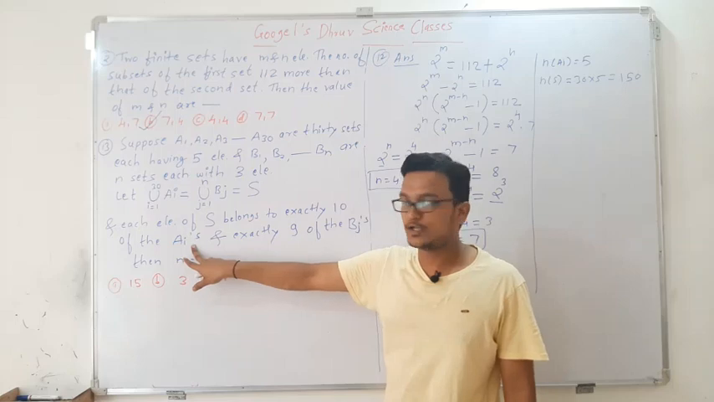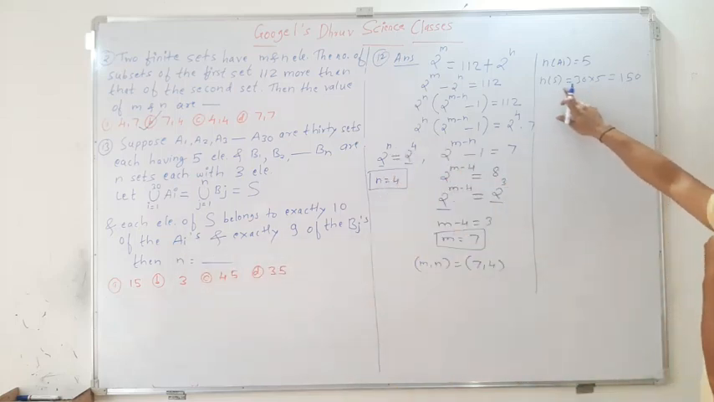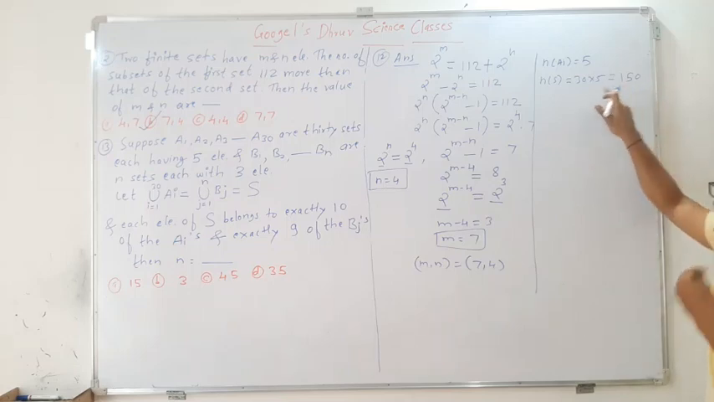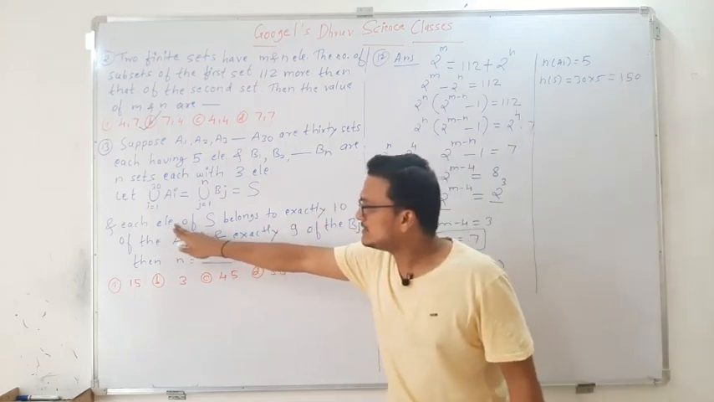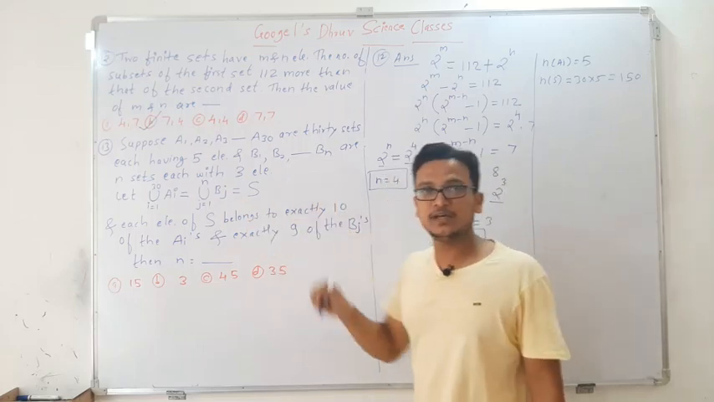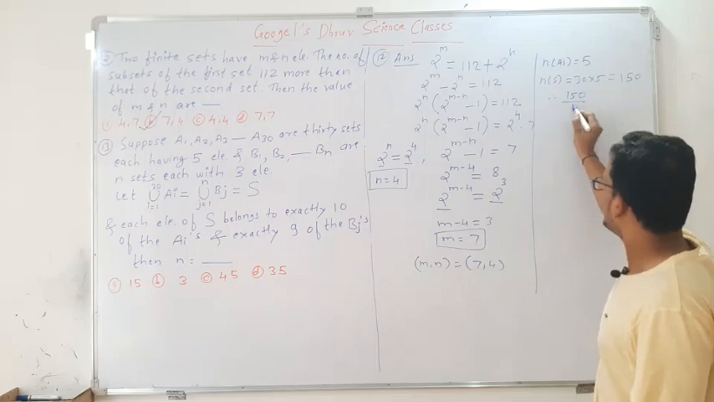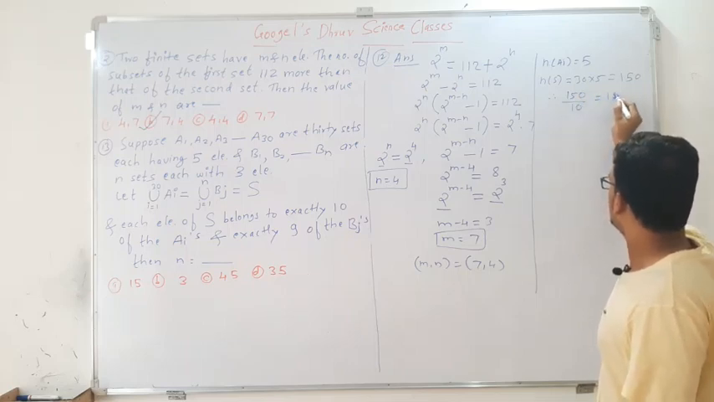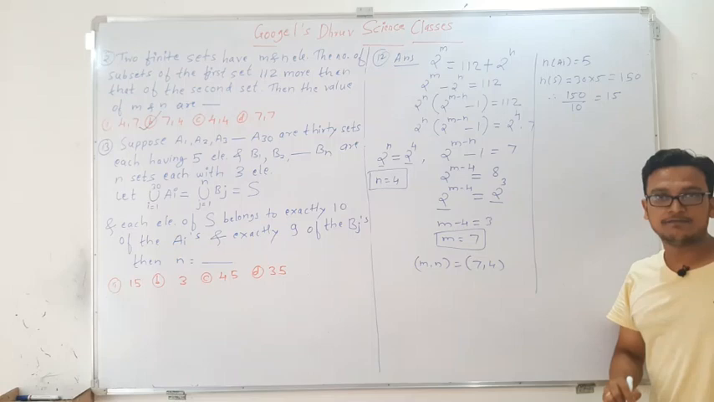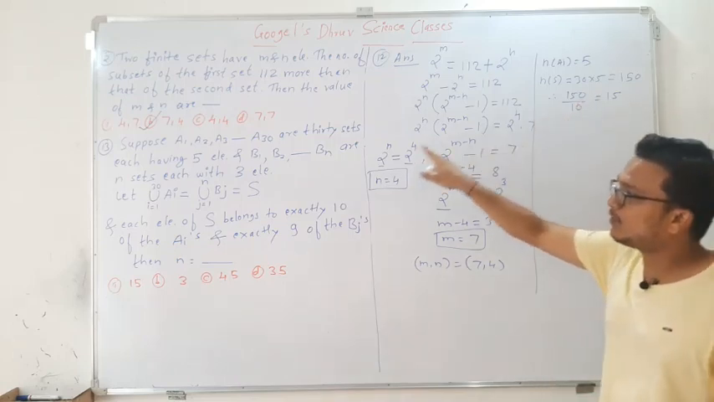But one more condition they have put here: each element of S belongs to exactly 10 of the Ai's. The total is 150, but each element belongs to exactly 10 of the Ai's, so 150 divided by 10 gives the answer 15. Now similarly, the same part you have to calculate for the Bj's.